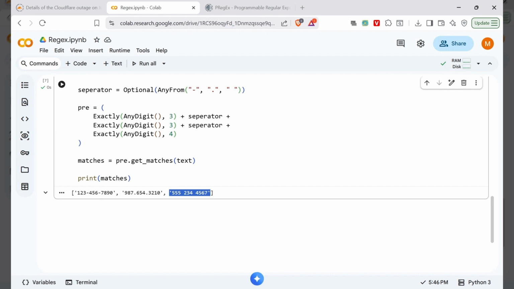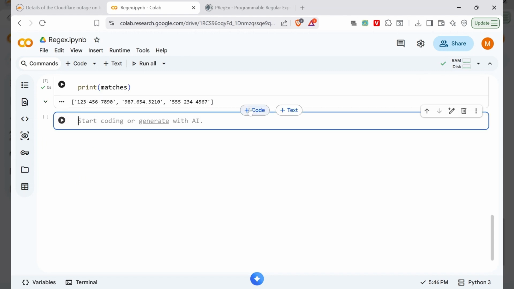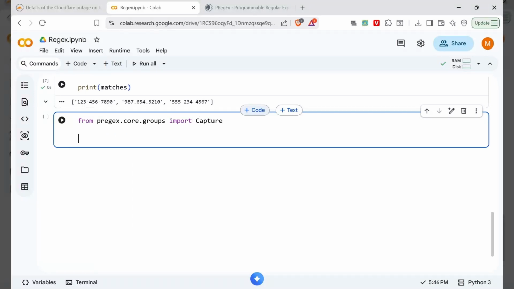There are also some cases where you don't just want to match, you want to extract a specific part. Like for example, if anybody provides a name, you try to extract the first name and last name. So that's the case. To extract this information from text, we use the Capture method. Call Capture. Take an example of an email ID where we have two different things, the username and the domain name like google.com, yahoo.com, etc.